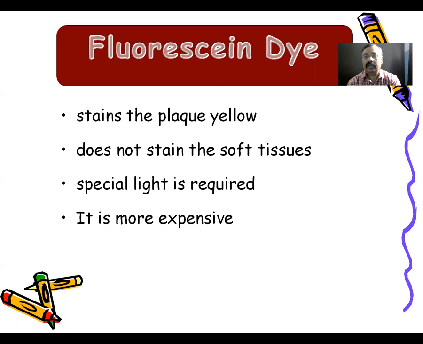This is the most important advantage with the fluorescent dye. But another drawback is that a special light is required to visualize the dental plaque. At present, this dye is somewhat expensive, so it may be used only in limited centers.